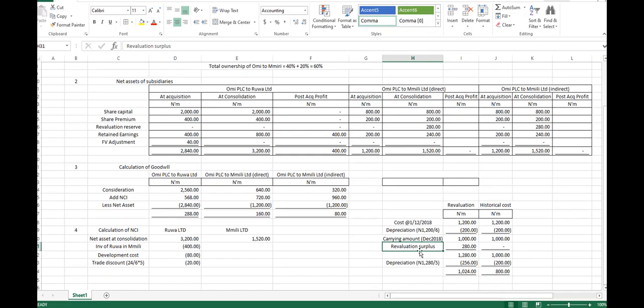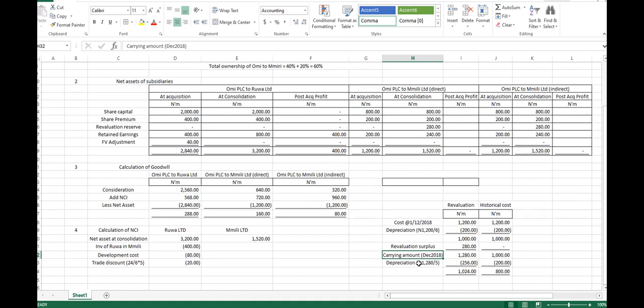And this is the new carrying amount for December 2018. Abi? Yes. Am I right, please? You're right. Okay, so let me not use this one at all, since there should be a carrying revaluation surplus amount. So now the carrying amount for 2018 is this, or the opening amount for 2019.